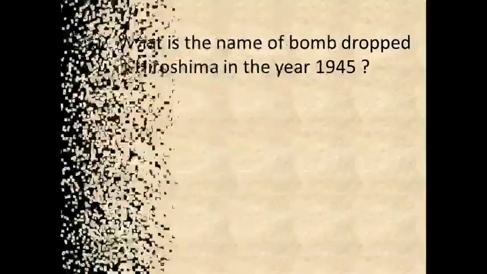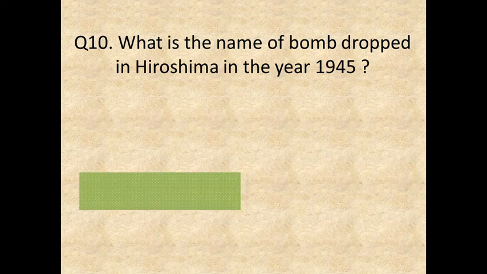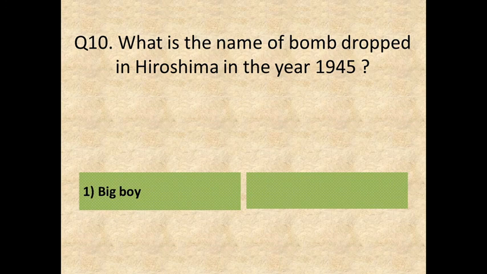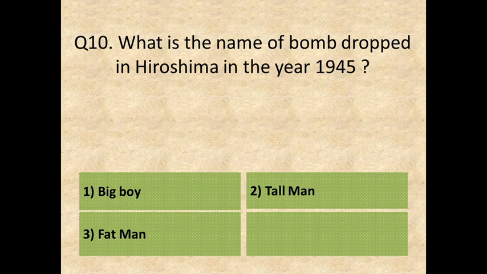Question 10. What is the name of the bomb dropped in Hiroshima in the year 1945? Here are your options. Option 1, Big Boy. Option 2, Tall Man. Option 3, Fat Man. Or, Option 4, Little Boy. The correct answer is, Option 4, Little Boy.